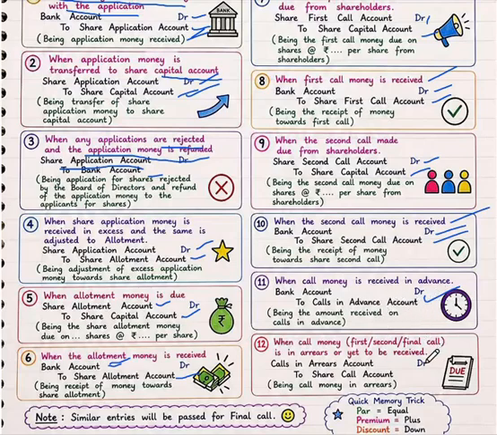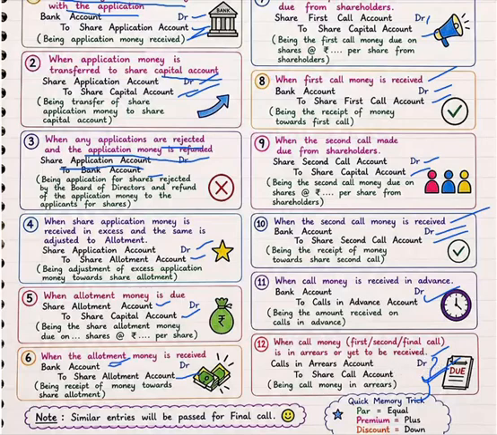Next entry, when call money, first or second or final call, is in arrears or yet to be received. This is also a very important entry. What is that entry? When call money is in arrears, some shareholders cannot pay their call money. In that case, this entry will be passed: calls in arrears account debit to share call account, whether it is first call or second call or final call.